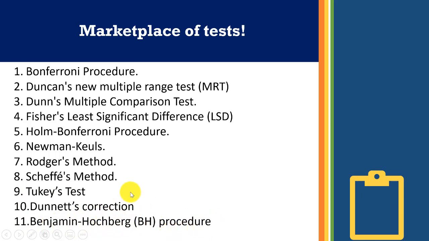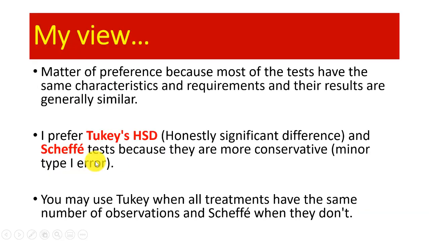I'll tell you a little story. While I was doing my PhD, I decided to confuse some people, and I used as many of these as possible. And they were all giving me the same results. I knew they would give me nothing significantly different. But it took the joy of saying, well, I used the Bonferroni test. And in our class, you have people saying, okay, I used ANOVA, it was significant, I used the Holm-Bonferroni procedure, I used the Newman-Keuls. So it was quite fun in those days.